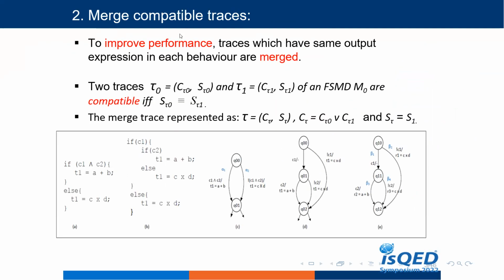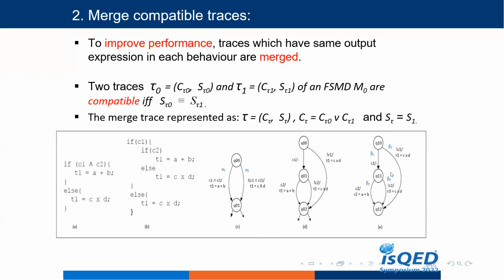Then after that, we are merging. The next step is merging compatible traces. To improve performance, traces which have the same output expression in each behavior are merged. So two traces, pi 0 and pi 1, have their respective condition of execution and data transformation. They are compatible if and only if their data transformation is equivalent. After merging, the new trace has its own condition of execution and data transformation. The condition of execution will be the union of both traces, pi 0 and pi 1, but for data transformation, we can take either one because they are the same.